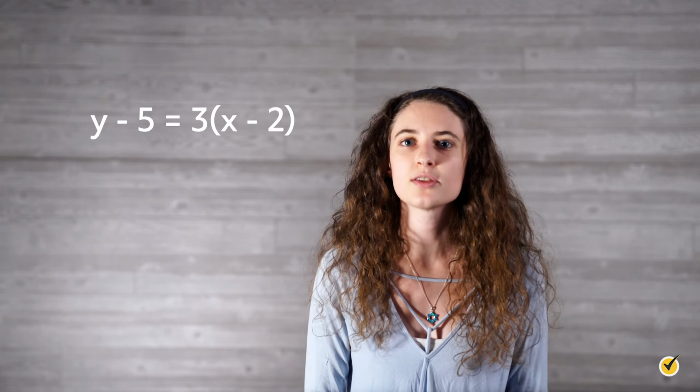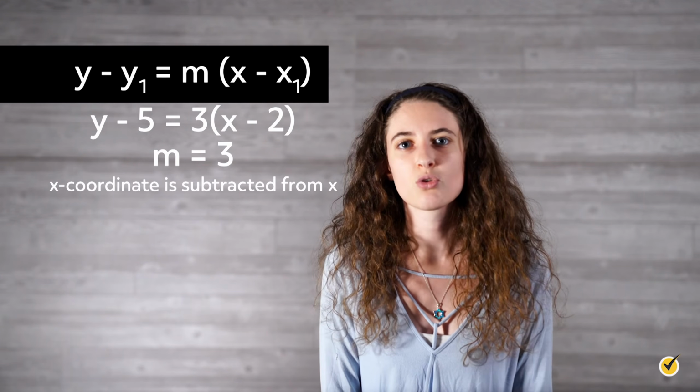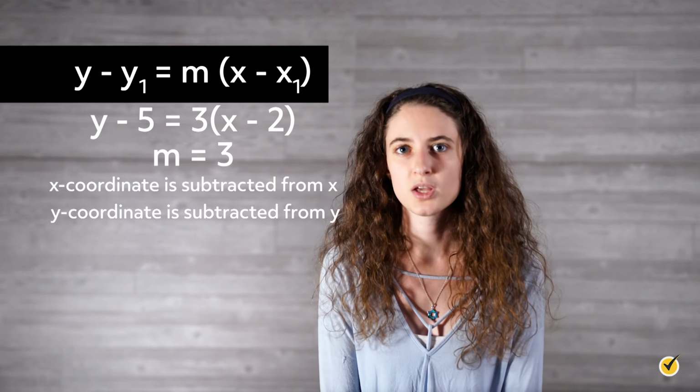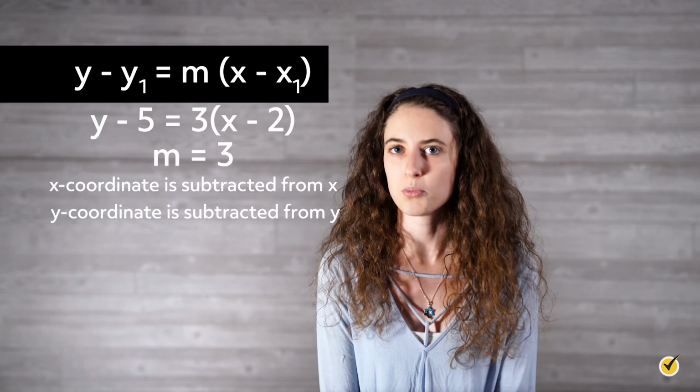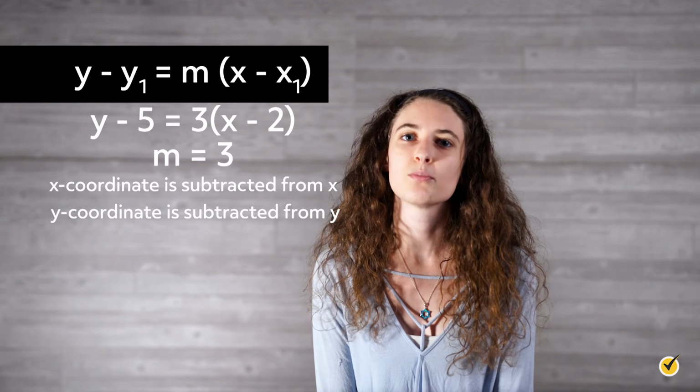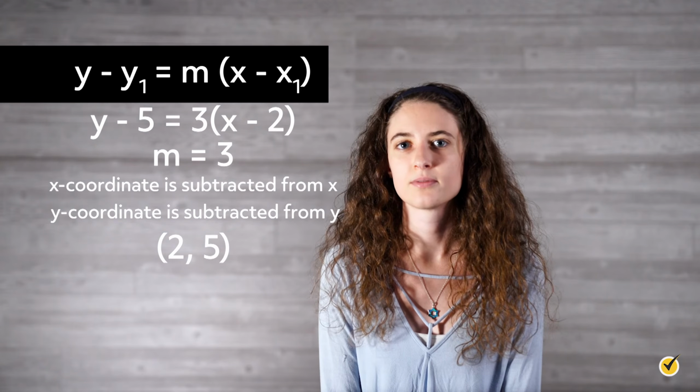Using this template, let's practice identifying the slope and the point from the following examples of point-slope form. y minus 5 equals 3 times x minus 2. This is a straightforward example. First, identify the slope as the coefficient outside the parentheses, m equals 3. When naming the point on the line, note that in the general form, the x-coordinate is being subtracted from x, and the y-coordinate is being subtracted from y. So the ordered pair of the point will be (2, 5).